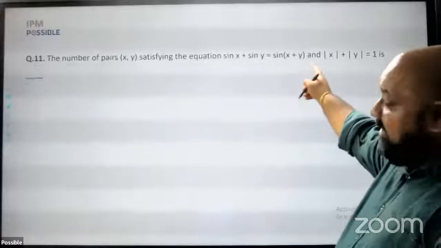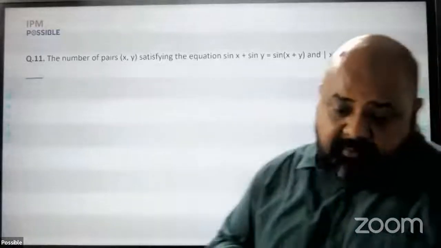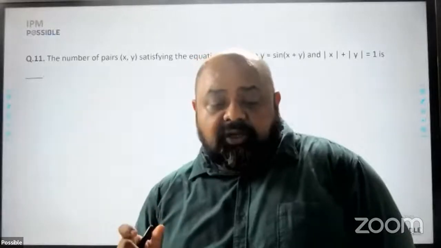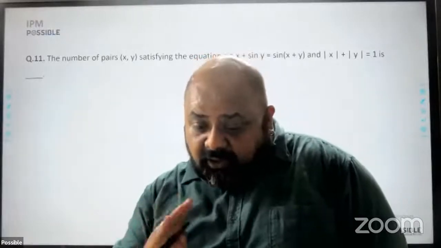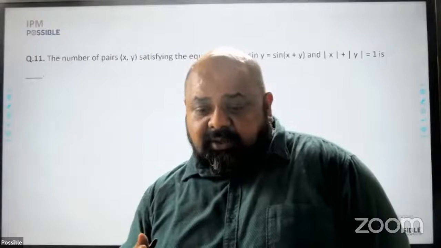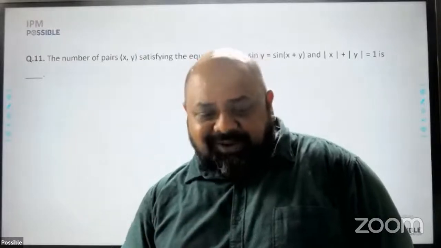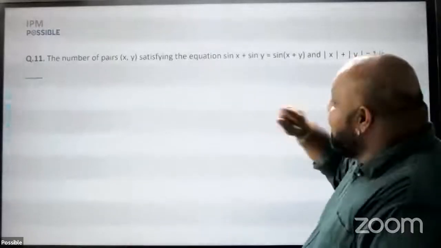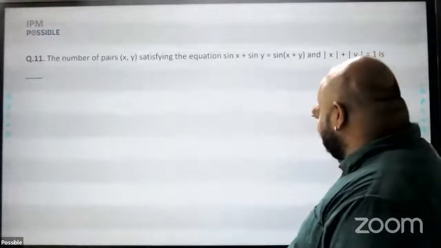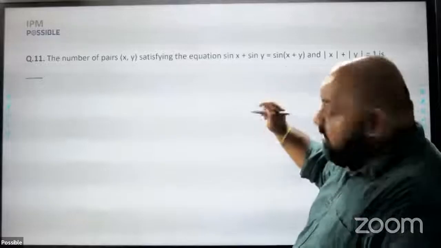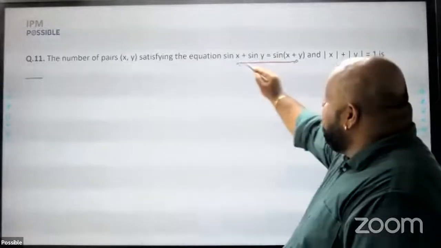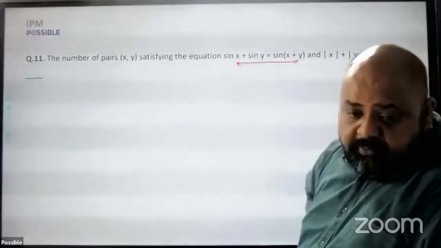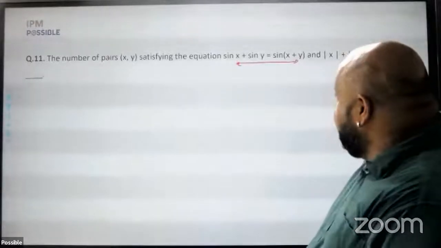Again, if I look at this equation, while in the exam, if you have to solve something like this, solving for sine of x plus y may not be the best of ideas, because I do not know what the value is. Therefore, if I come across a question like this, I would probably put values in check. So if I have to get this done, what could be probable values of x and y?